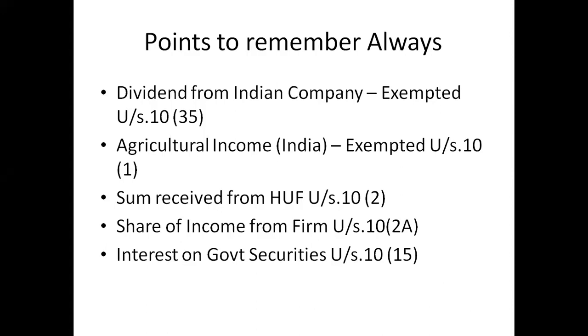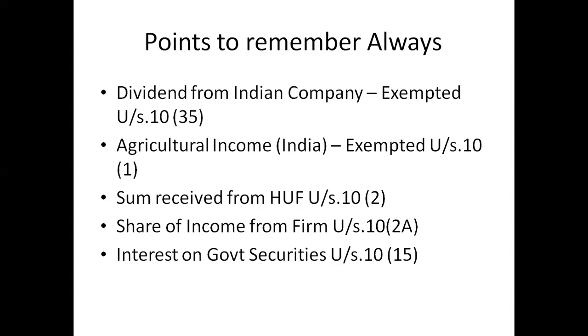And the next one is dividend from Indian company. So dividend from Indian company is exempted. So what is it? Already the company paid all the tax to the government. After payment of the tax only, if some residue is left in the business, that is called the profit, and that profit only is distributed to the shareholders.